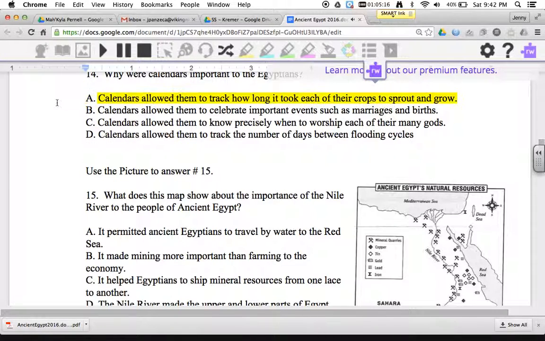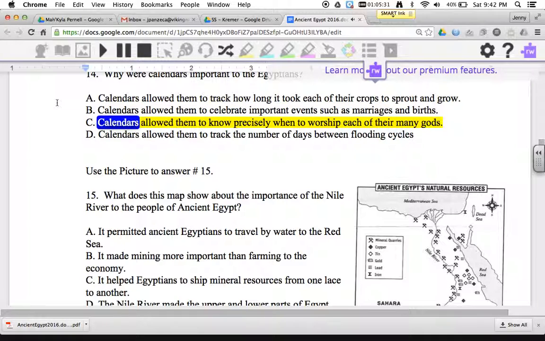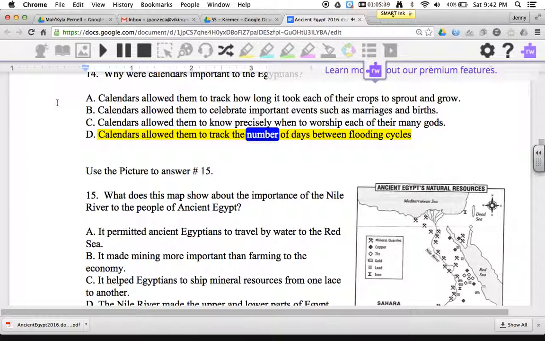A. Calendars allowed them to track how long it took each of their crops to sprout and grow. B. Calendars allowed them to celebrate important events such as marriages and births. C. Calendars allowed them to know precisely when to worship each of their many gods. D. Calendars allowed them to track the number of days between flooding cycles.